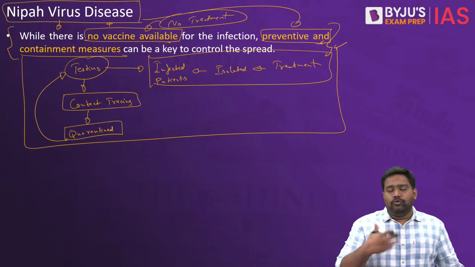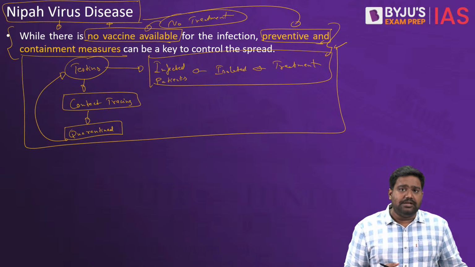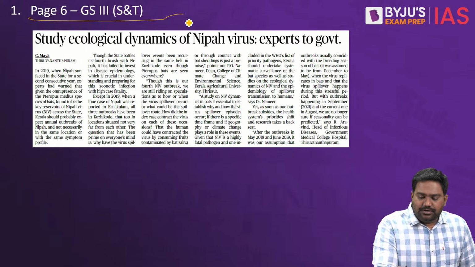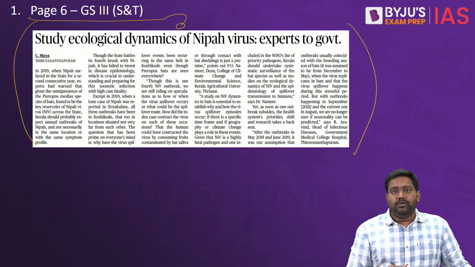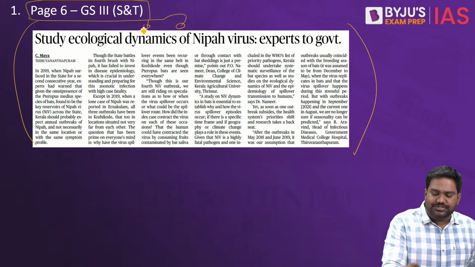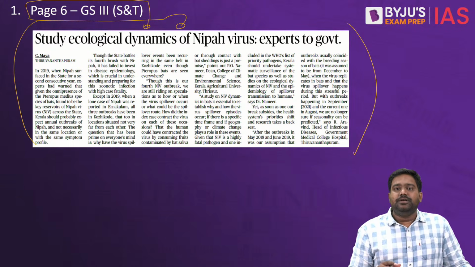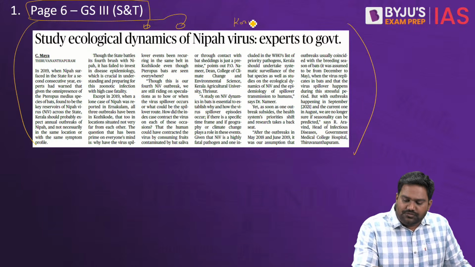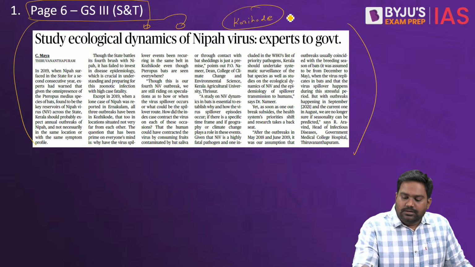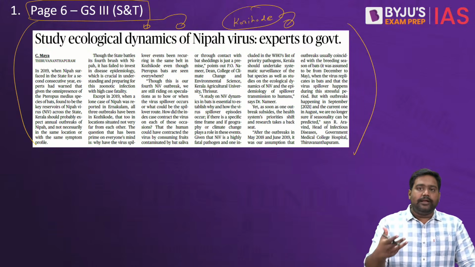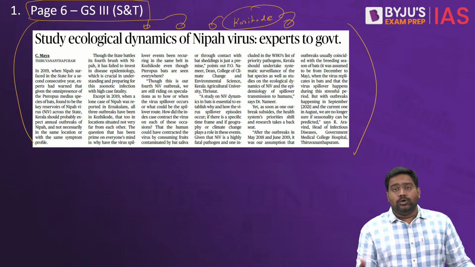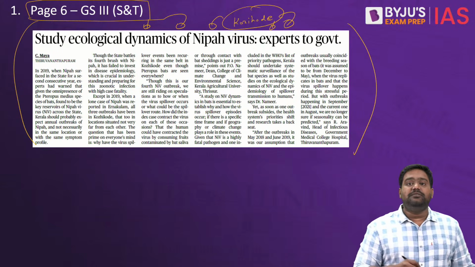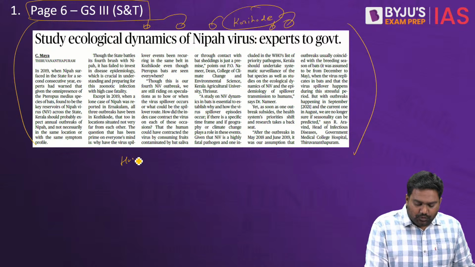But even before an outbreak occurs, there are several other steps that can be taken. There need to be further studies to understand the dynamics of the spread of Nipah. That is what several experts have pointed out, and there is an article on page number 6 related to this. Since Kerala has seen repeated outbreaks, that too in the same region, most of them in and around Kozhikode, there are certain geographical and local factors contributing to the spread. This could include agricultural activities, local customs and other man-made activities, where humans are getting in touch with fruit bats, causing this outbreak and spread.